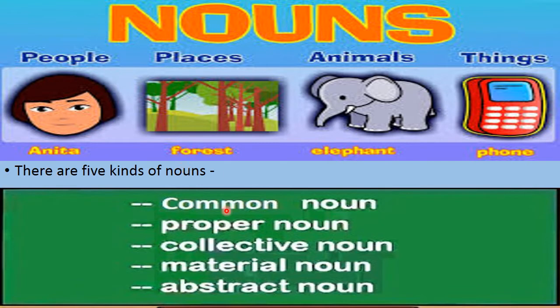There are 5 kinds of nouns: common noun, proper noun, collective noun, material noun and abstract noun. We will learn all about the noun in one video. So please watch the video till end.